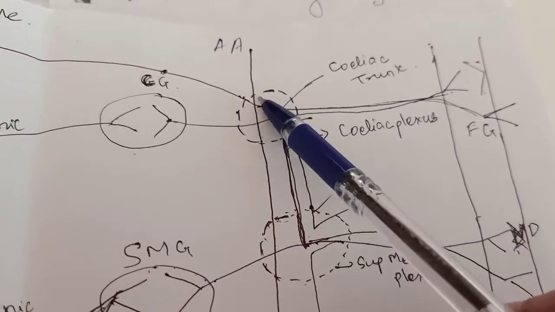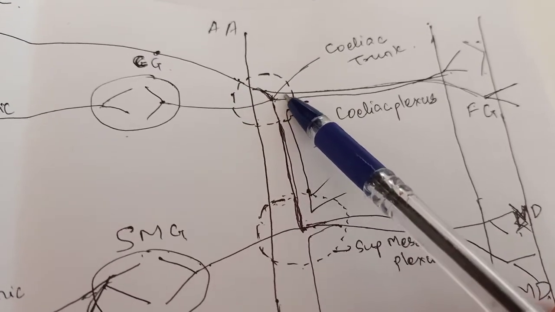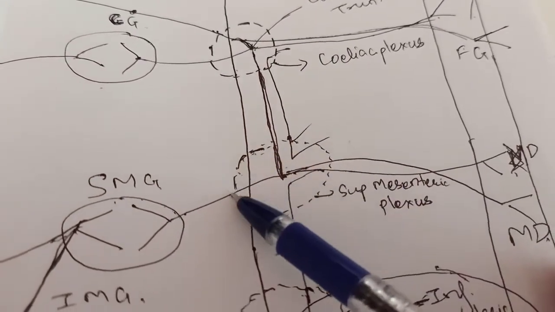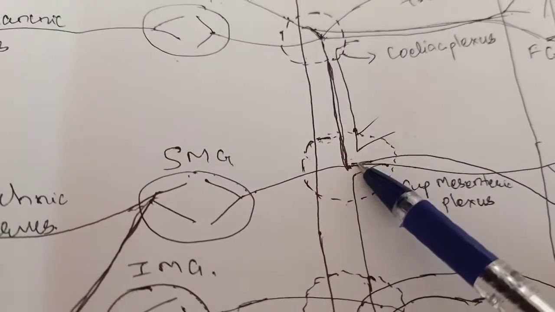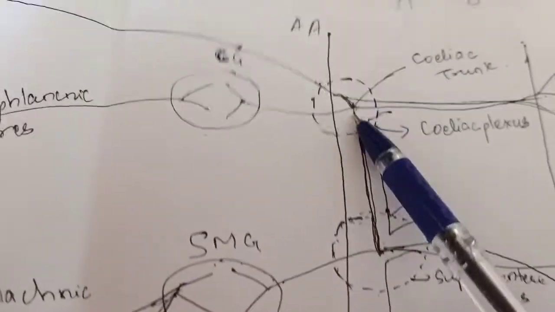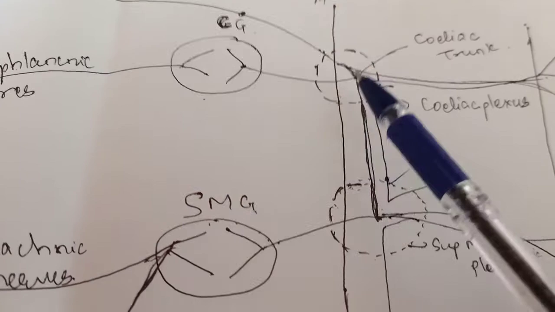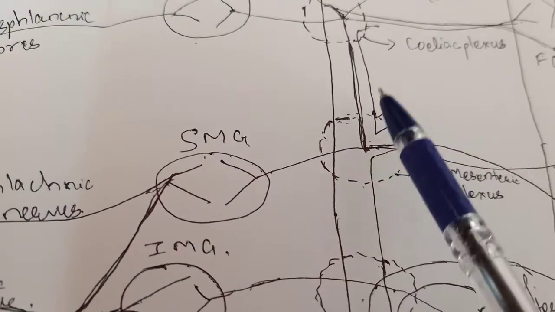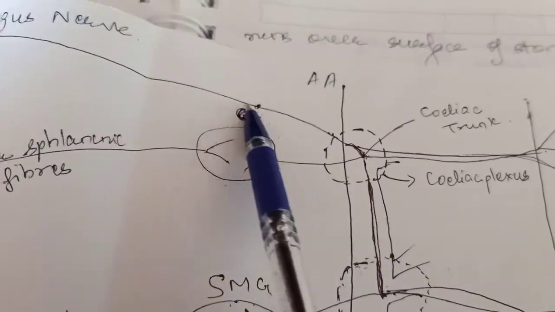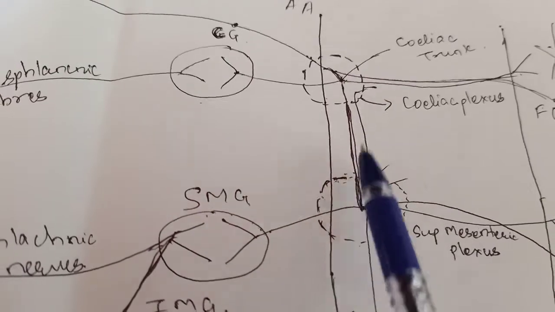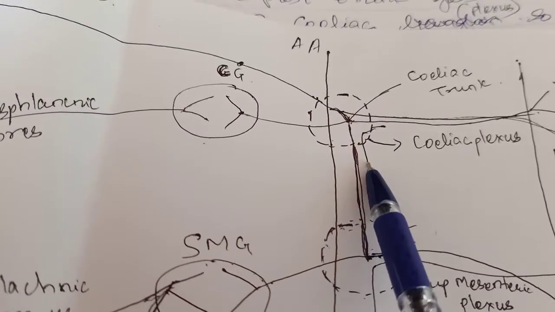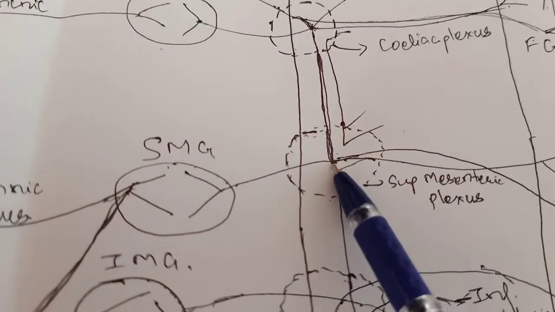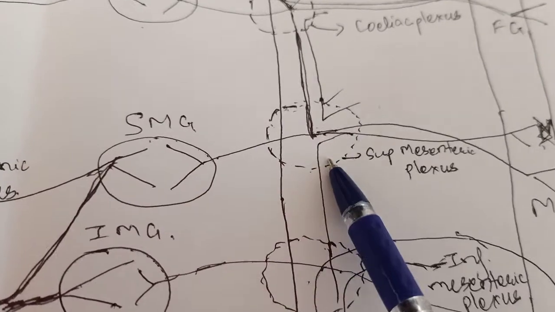Now, some of the preganglionic fibers will reach up to the superior mesenteric artery. This is also one of the branches of the abdominal aorta. So the celiac trunk is at the upper border of L1. The superior mesenteric artery is present at the lower border of L1. So these fibers from the vagus also go down from the celiac plexus to the superior mesenteric artery, and it will form the superior mesenteric plexus.